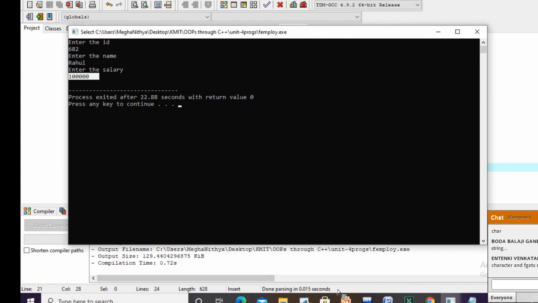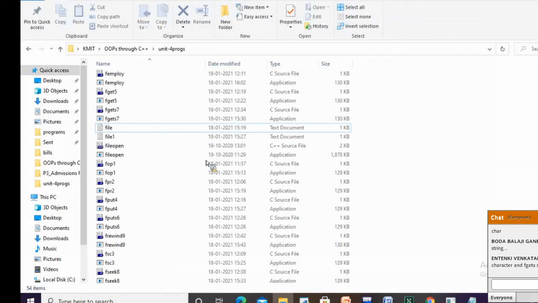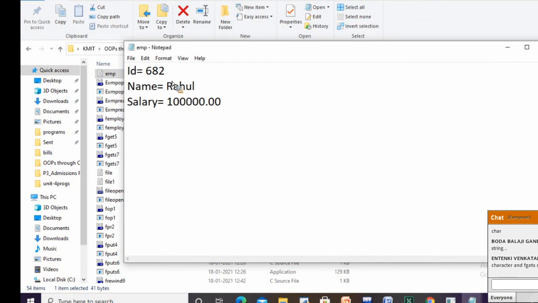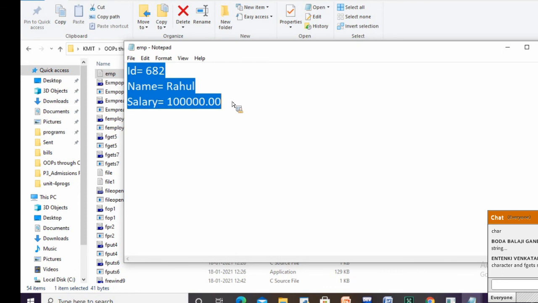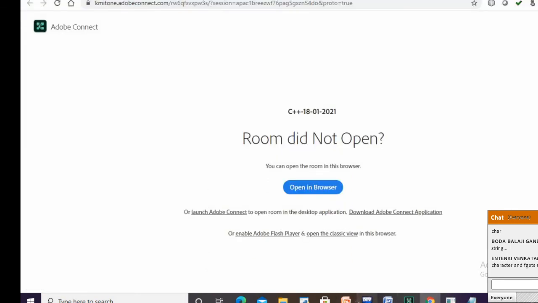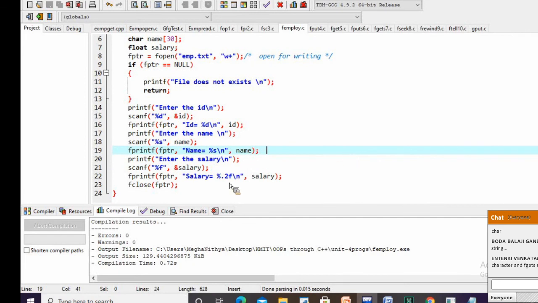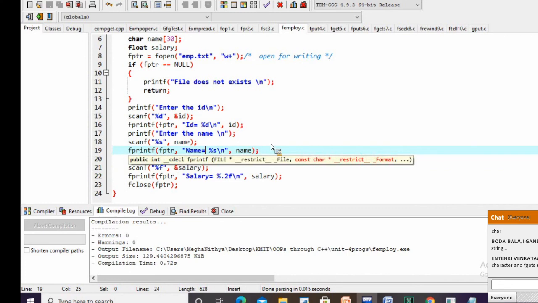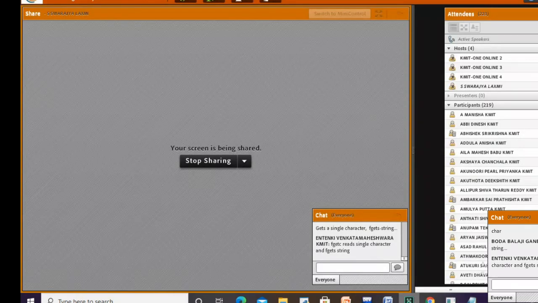emp.txt. Now we will see whether that emp file is created or not. See, I have given ID as 682, name as Rahul, and salary as 1 lakh here. See, the same, whatever you have read through the keyboard, that is written into emp.txt. Is this clear everyone? See, at the last we are doing fclose.